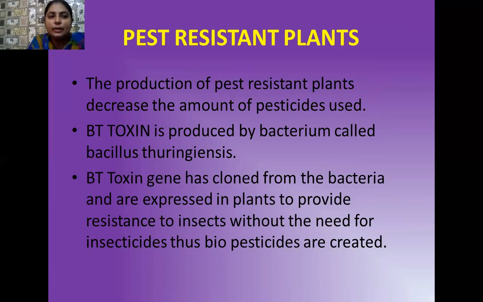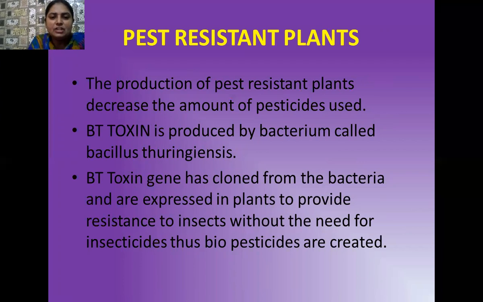This Bacillus thuringiensis bacterium develops a specific type of chemical known as Bt toxin at its stage of development. So this Bt toxin gene is cloned from the bacteria and expressed in some plants to provide resistance towards the various types of insects which cause diseases in these plants. So we have made one transgenic cotton plant by this method.